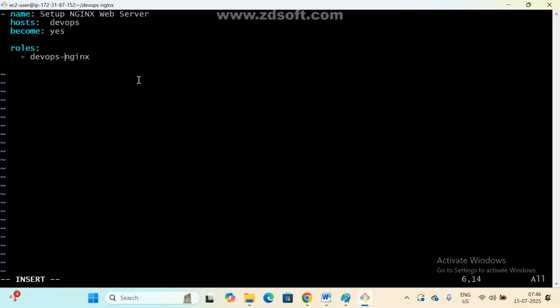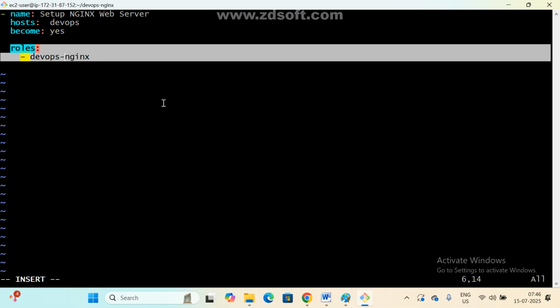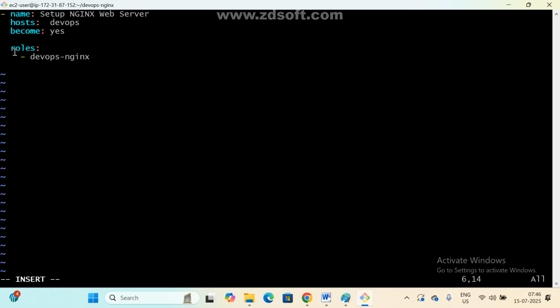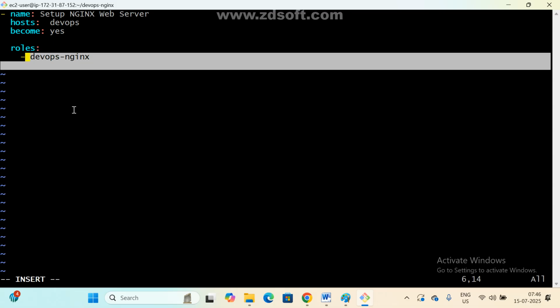That's it. Anyone, any doubt here? Clear, right? Yes, Anand, clear. This is very, very important: how to call a role in our playbook. In interviews also they asked one or two times. So how to call a role in our playbook? This is the syntax: roles colon, hyphen space, your role name. Clear? That's it. Now run it.